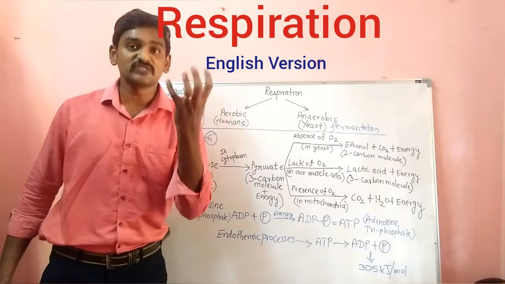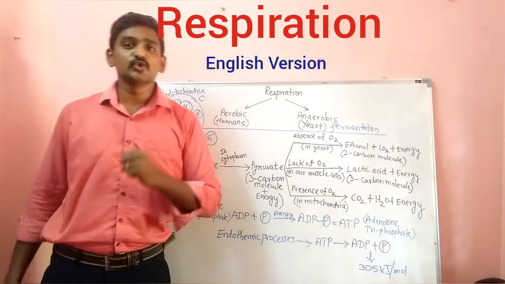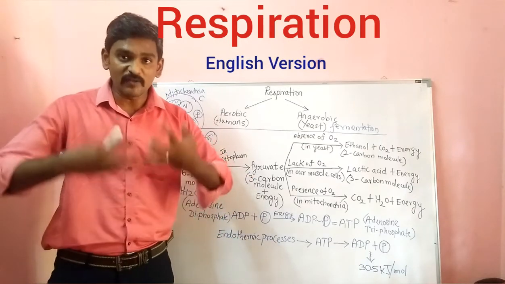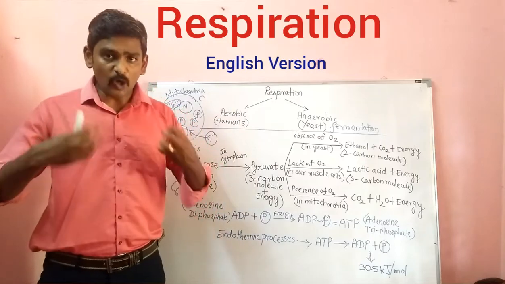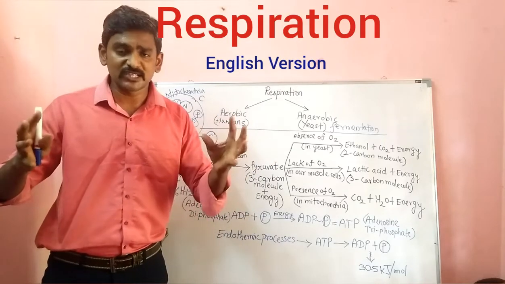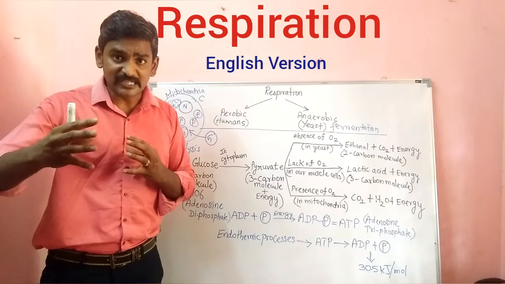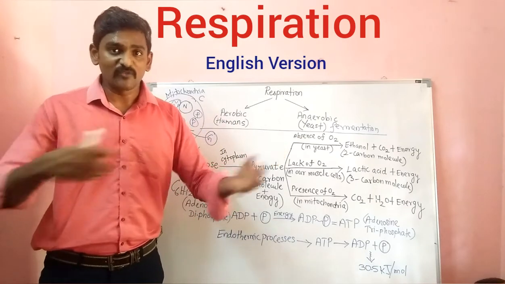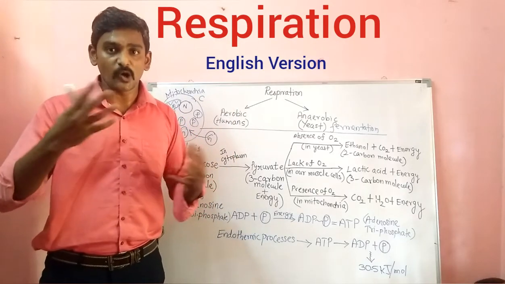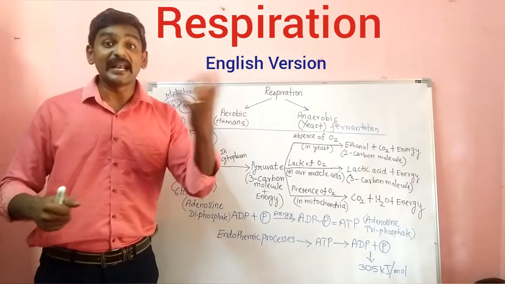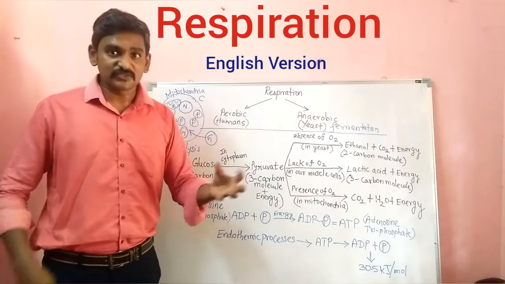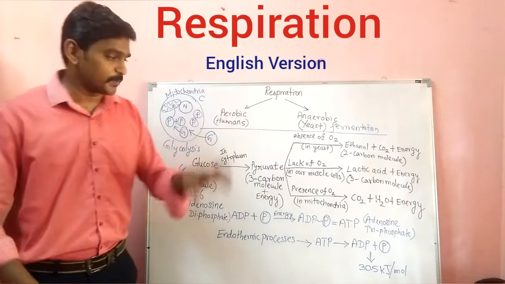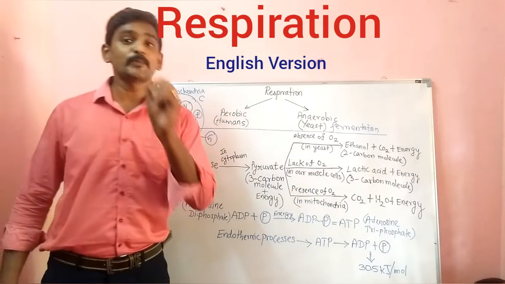Energy currency of the cell. So where will this be used? It will be used in the endothermic processes which are happening in all our cells. For all the metabolic processes, biochemical processes, for the production of proteins, and for our daily activities, like shaking our hands, speaking, talking, running, for everything we need energy. As well as inside the cell, many metabolic reactions are taking place. For all those purposes, this ATP provides energy.